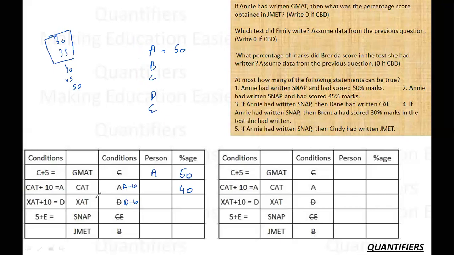And what else is happening? C plus 5 is GMAT. So C plus 5 is 50. If I have assumed that, then C is 45. C is 45. I don't know where it will come, but C 45 will come.